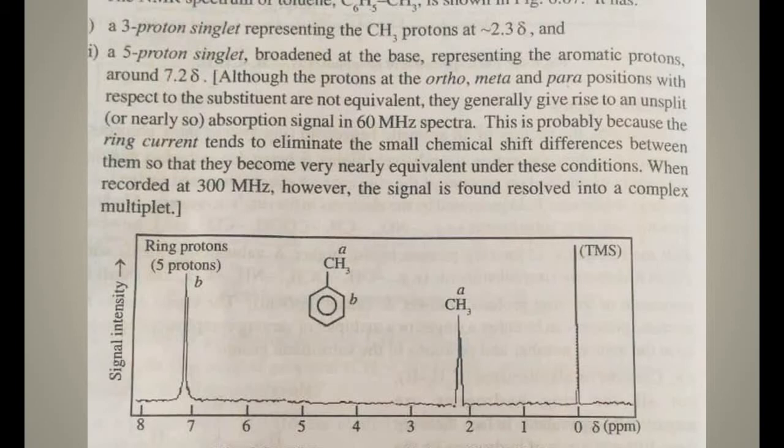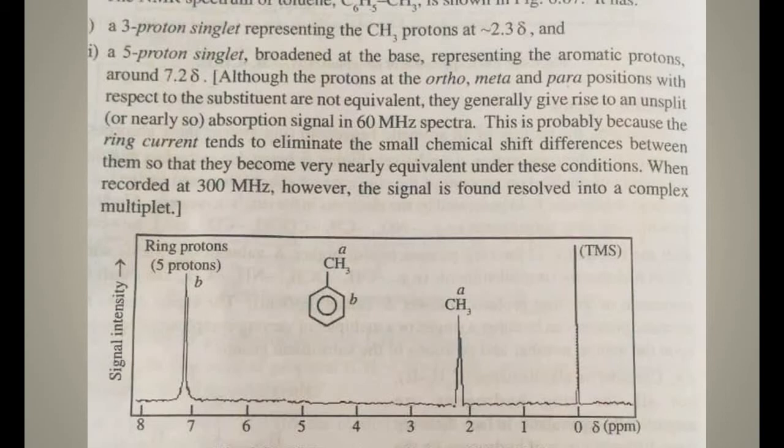What I want to say is that there are two different types of proton. One is the alkyl methyl proton, the methyl substituent. These 3 protons produce a singlet, with no spin-spin coupling with respect to the protons in the benzene ring. So it is a 3-proton singlet representing the CH3 group at 2.3 delta. Next is the benzene protons, a 5-proton singlet at 7.2 delta. That is the NMR signal of toluene.